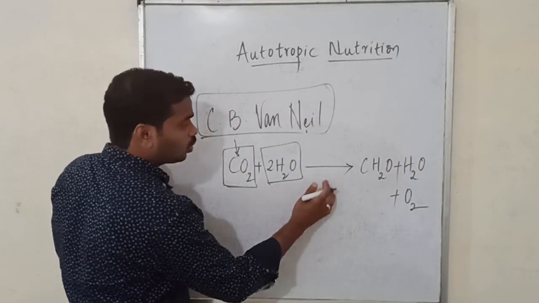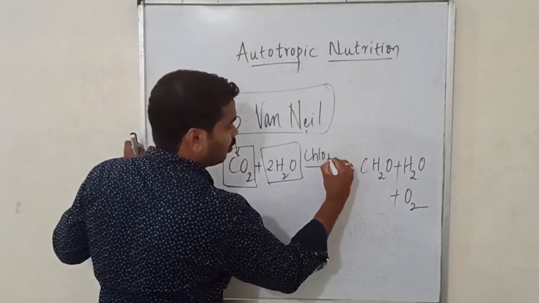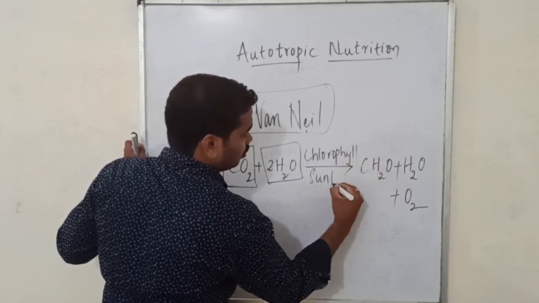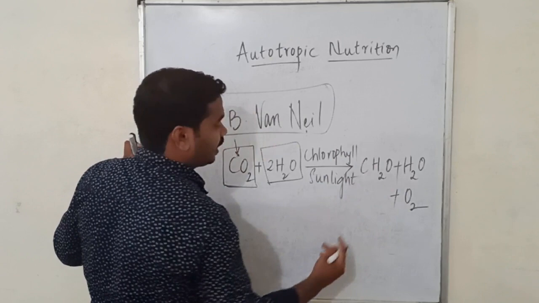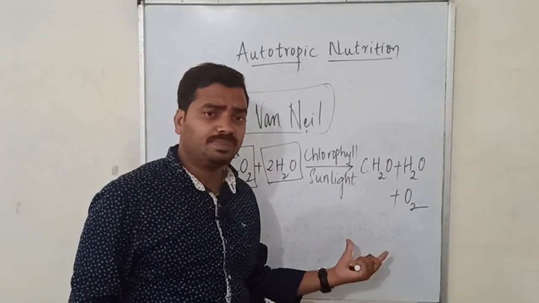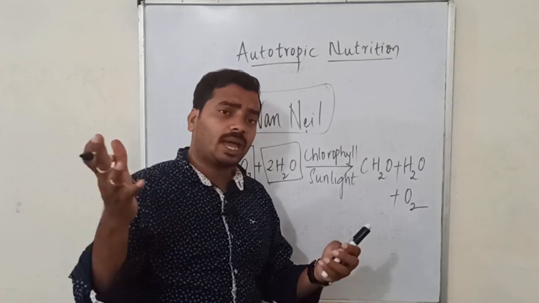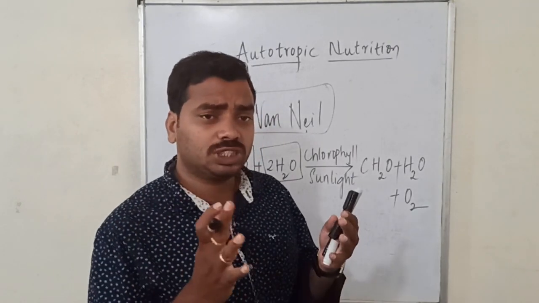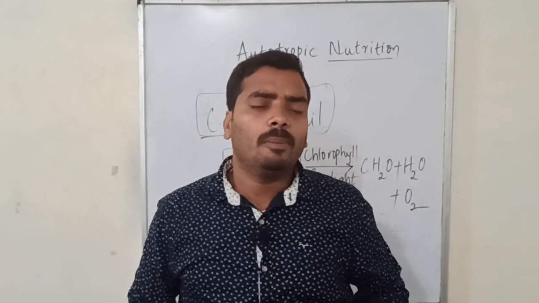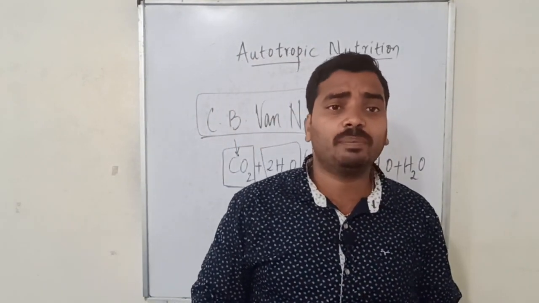This is carried out in the presence of chlorophyll and sunlight. So he has given this basic equation on comparing the process which is happening in the plant with the process happening in the purple sulfur bacteria.